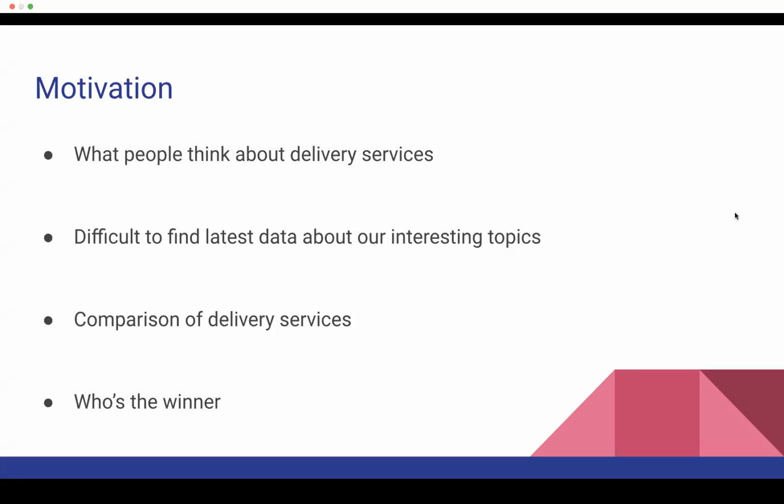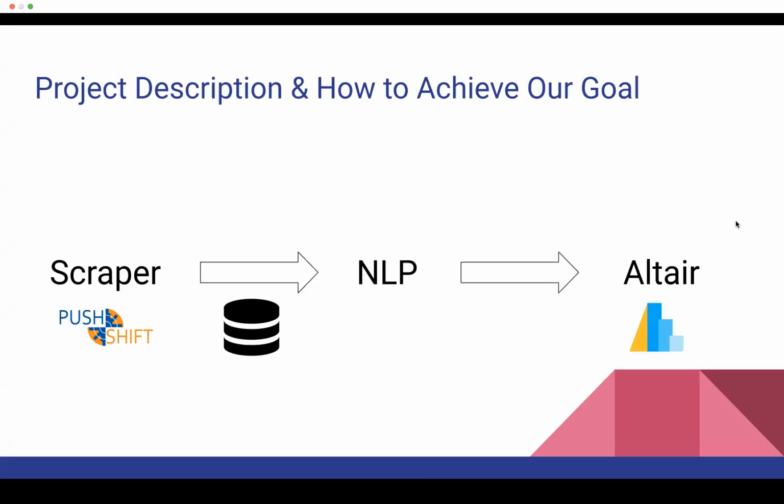For our project, we plan to do a visualization about how people think about the delivery service, especially over this year. However, we have a difficult time finding the latest data set on the Kaggle website. So we plan to use our own data set by scraping online. And we will compare those leading companies to see how they perform, and we will generate a conclusion about who's the winner.